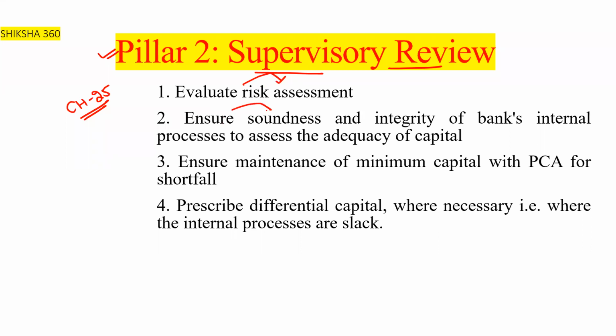Second, ensure soundness and integrity of the bank's internal processes to assess the adequacy of capital. Third, ensure maintenance of minimum capital with the PCA for shortfall. And next, it prescribes differential capital wherever necessary.